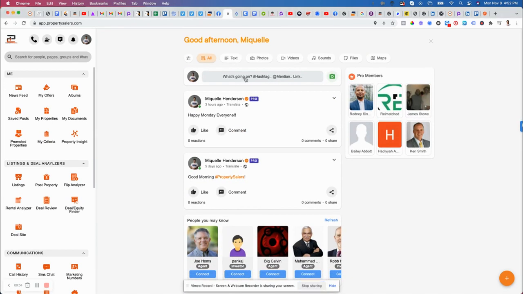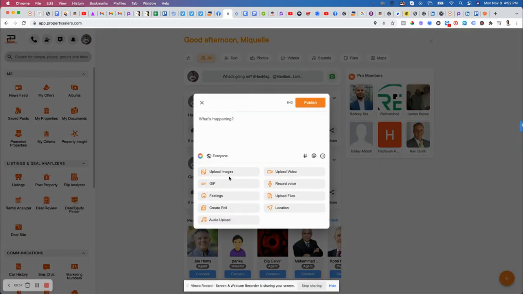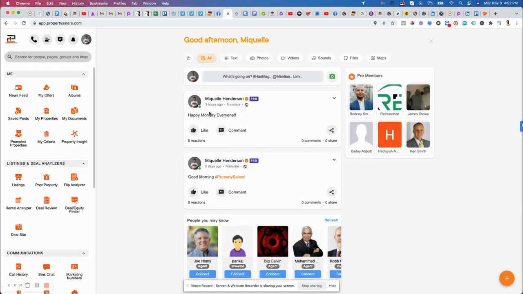And if you have any questions or any properties that you want to promote, you can actually do that, as you can see here. So you can comment, like, you could do anything you could do on any other platform out there. You can actually type in your message. You can upload images, videos, all that stuff. So you guys are pretty familiar with that, so I'm not going to spend too much time with that.